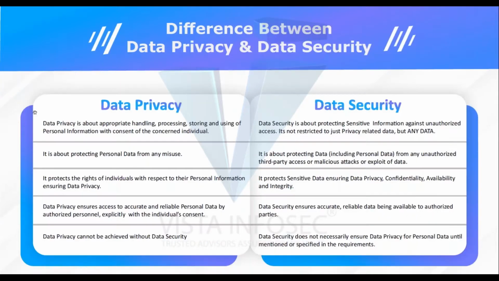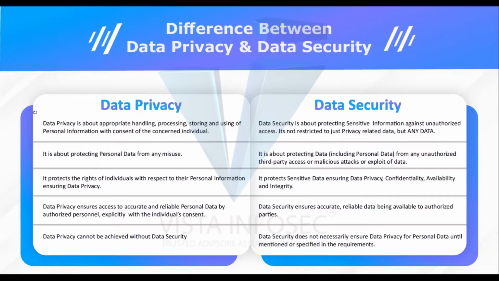And now, this is the difference. As I said earlier, people do not understand the difference between data privacy, data security, and data confidentiality. So this is a summation of that. Data privacy, this is very important, guys, please stay with me on this. It is primarily about the appropriate handling, processing, storing, and using of personal information. Not company information. My company landline number, my company's name, registration details, all of that does not come under data privacy. It is me as an individual.